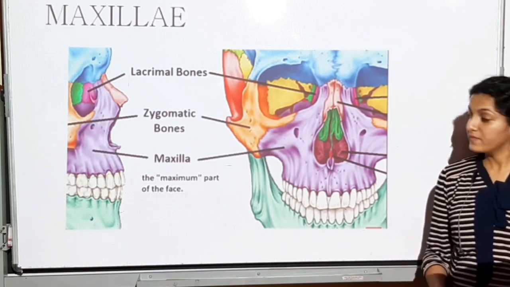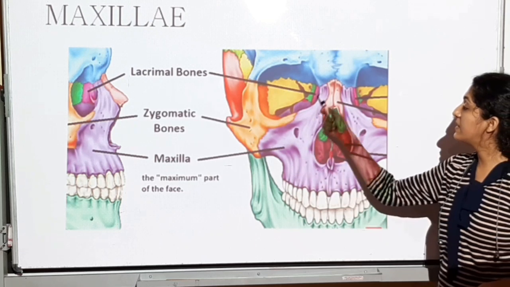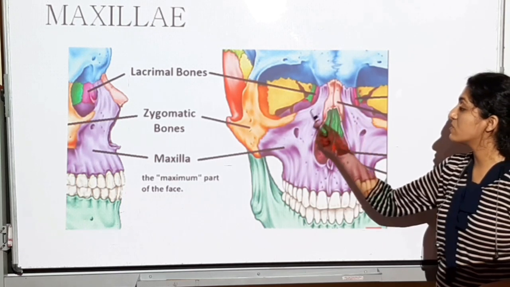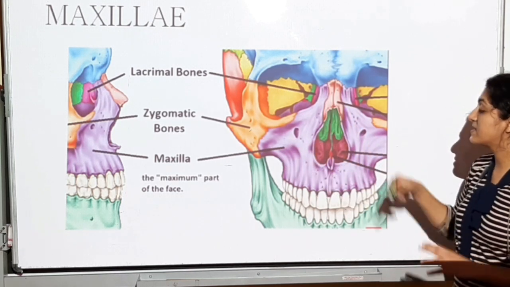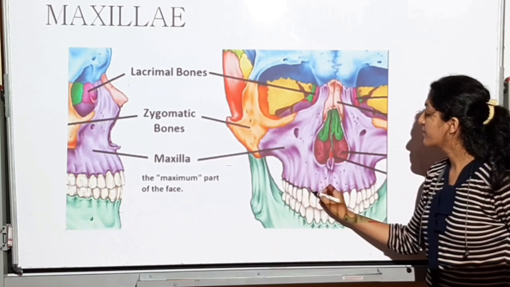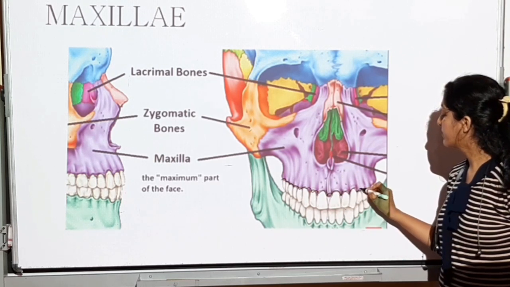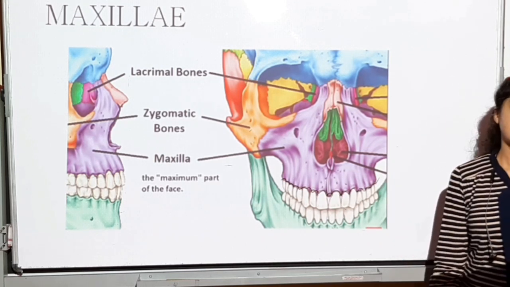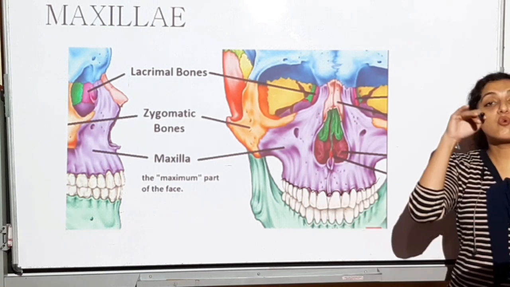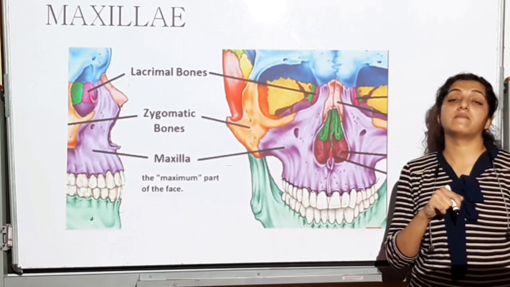So look here. See the maxilla now. This complete purple thing going up till the nasal bone, this is going to be the maxilla. To this maxilla, the teeth are attached. This is the central midline. Again, the teeth are attached. So it is the roof of the buccal cavity.